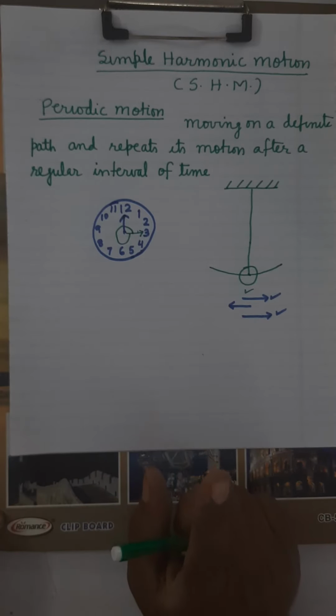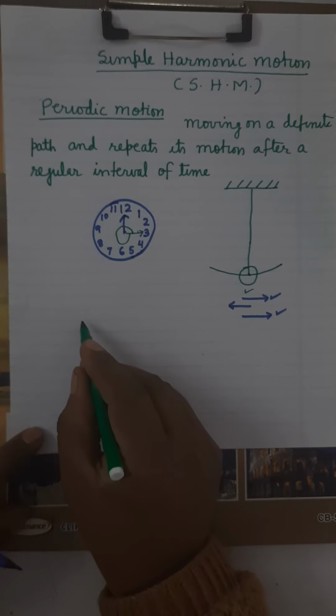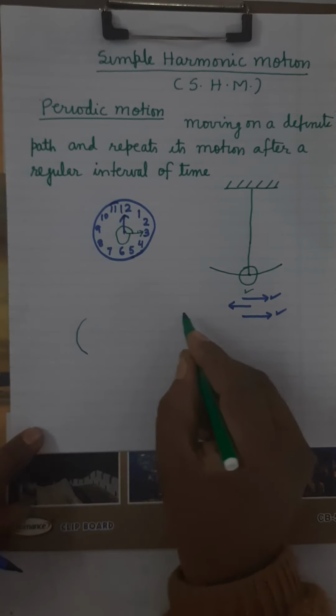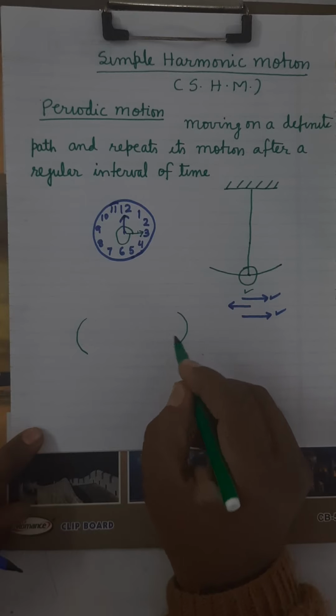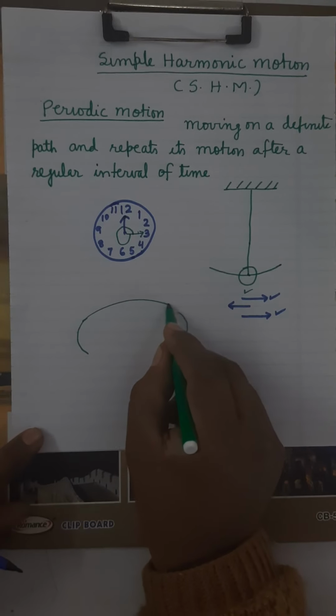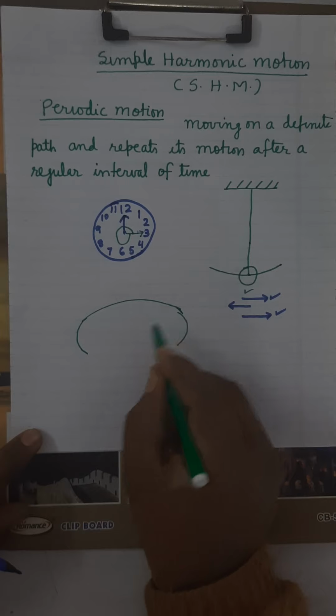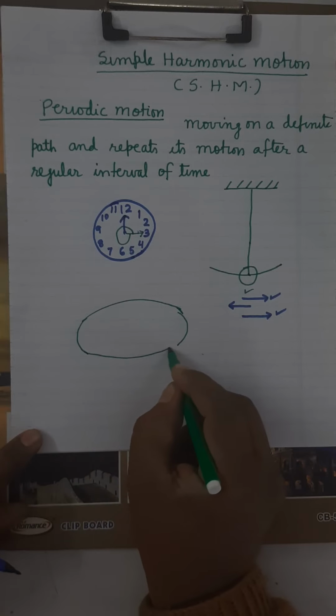Periodic motion is one in which the particle or body moves on a definite path and repeats that path after a regular interval of time. For example, the motion of the earth around the sun or the motion of the moon around the earth. What will you find here?